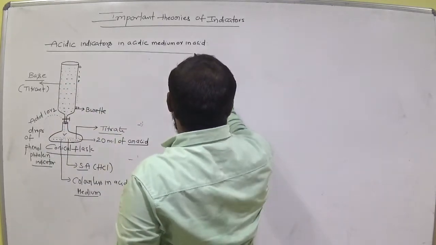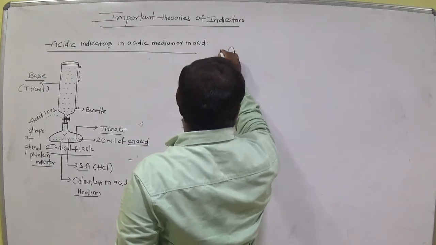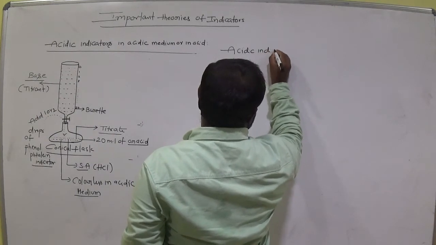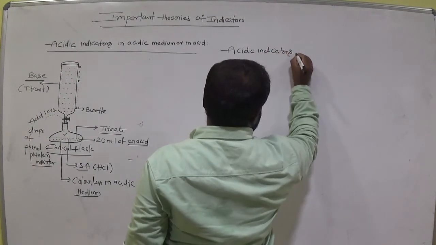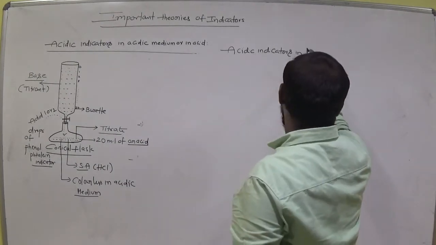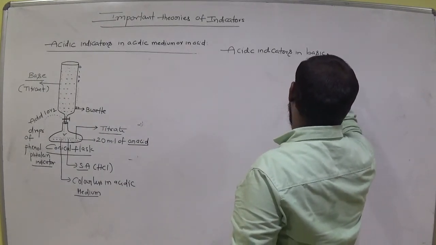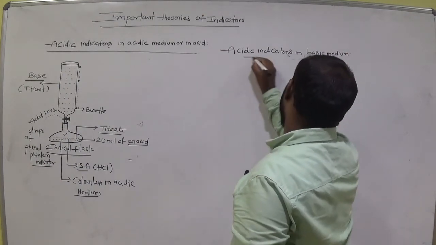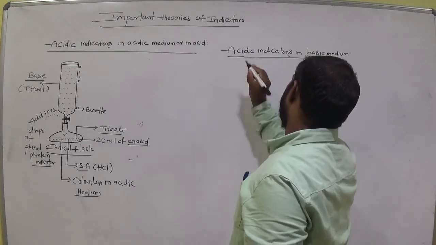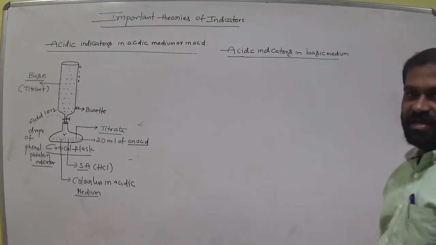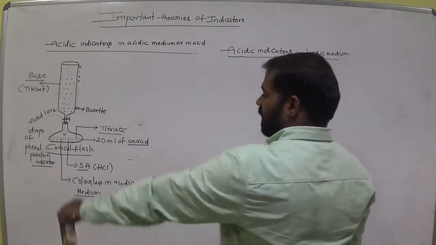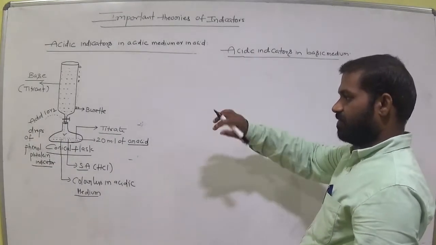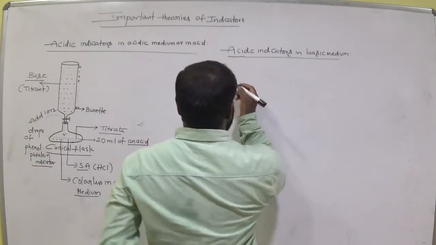Okay. Acidic indicator in basic medium. Okay, acidic indicators in basic medium. So now in the acid medium, the phenolphthalein indicator we added is colorless. Now we go for titration, adding one by one. Okay, so let's see.